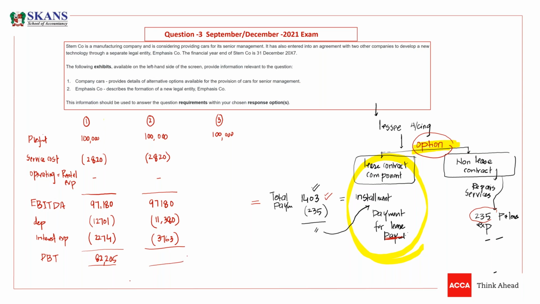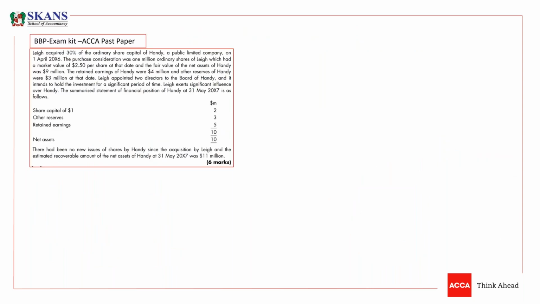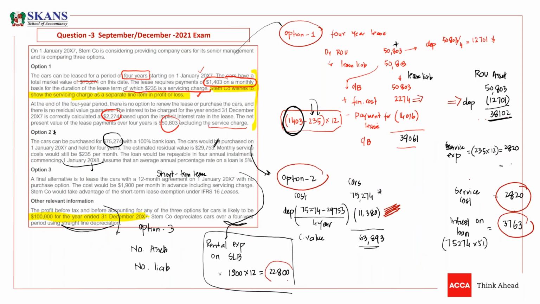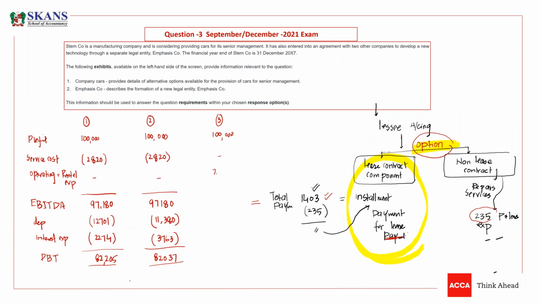So what is the PBT? What is profit before tax, guys? So it is 82,037. So this is 82,037. Now what is next? In option 3, we know we have only rent expense. And what was that rent expense, guys? The rent expense was, look, 22,800. No asset, no liabilities. So 22,800 was the rent expense.